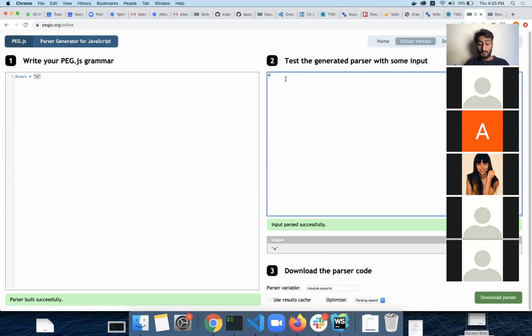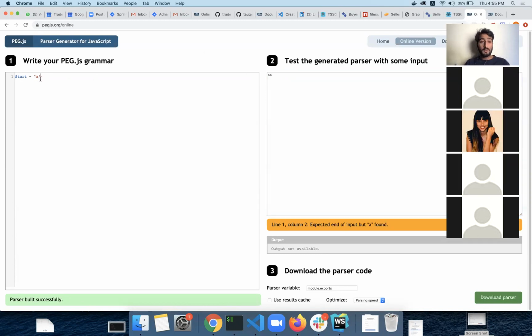But now I press one more A. Now it will say I was expecting end of the input, but A was found. What does it mean? Here we are having only one character, and there is nothing in front of it, and then it's only the end of input here on this mark. There is no input now, but we are passing one more input. That's why it is giving us an error.